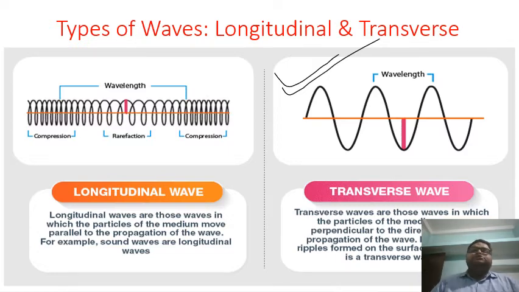Understood, students? So how many types of waves are there? There are basically two types of waves. The first is called longitudinal waves. The other one is called transverse waves. In the longitudinal waves, the movement of the particles is in the same direction as the propagation of the wave, and in the transverse wave, the particles of the medium move in a direction perpendicular to the propagation of the wave. Okay, students? Right. So now let's move ahead.